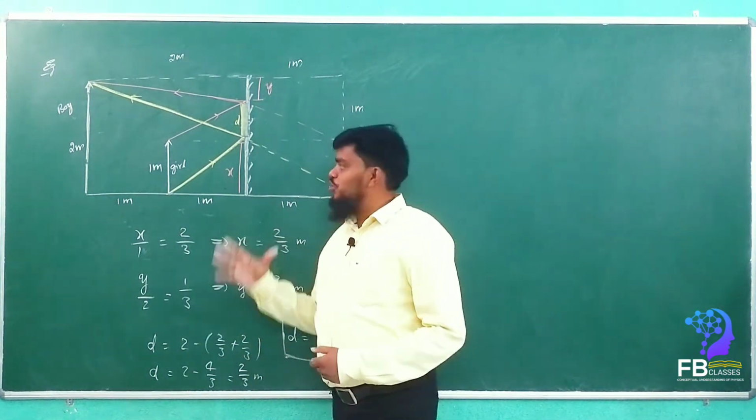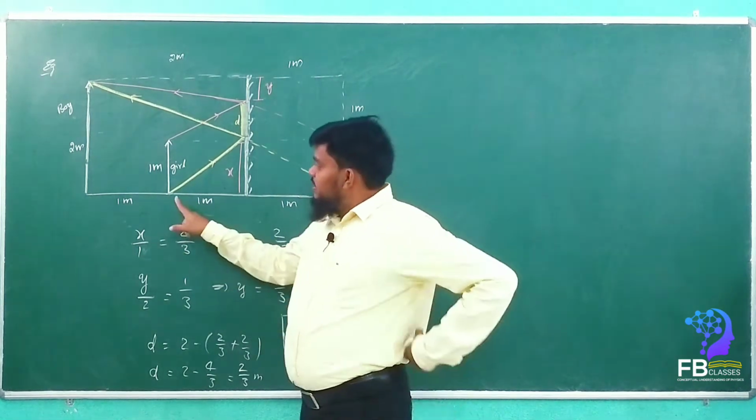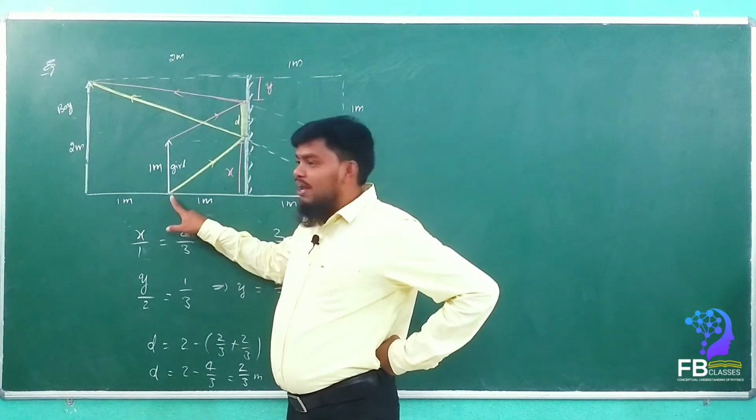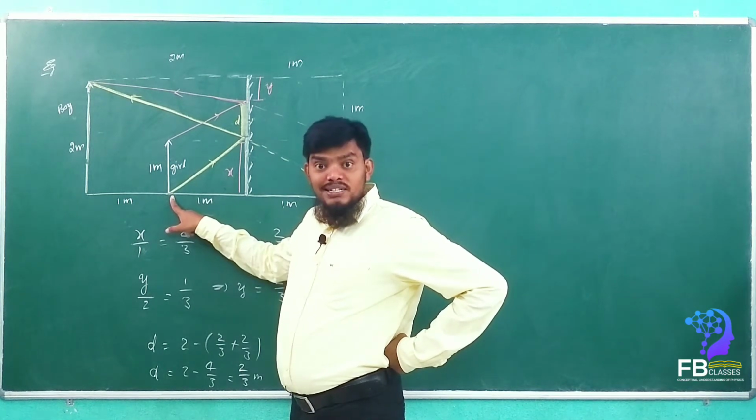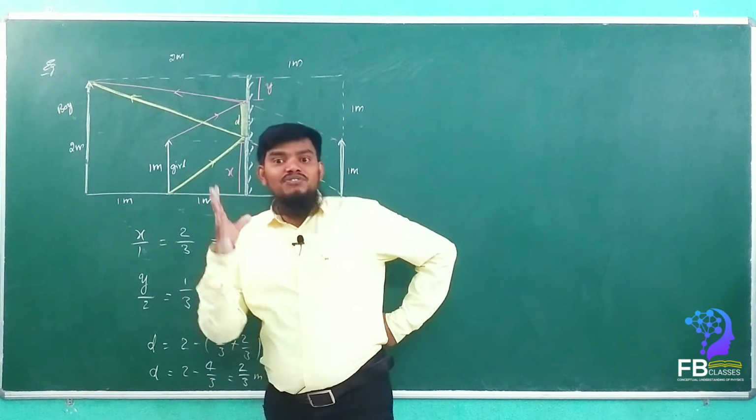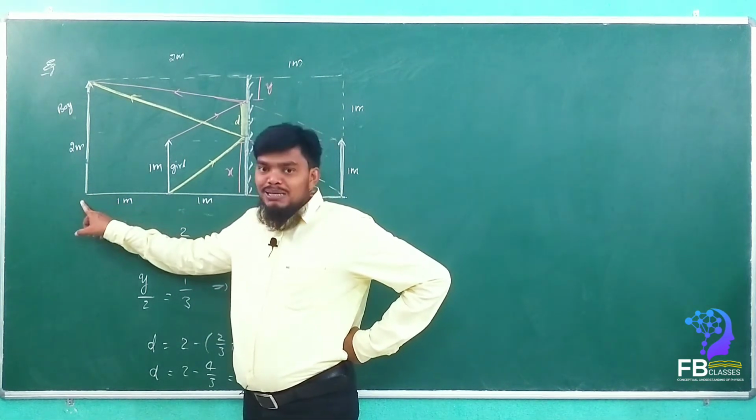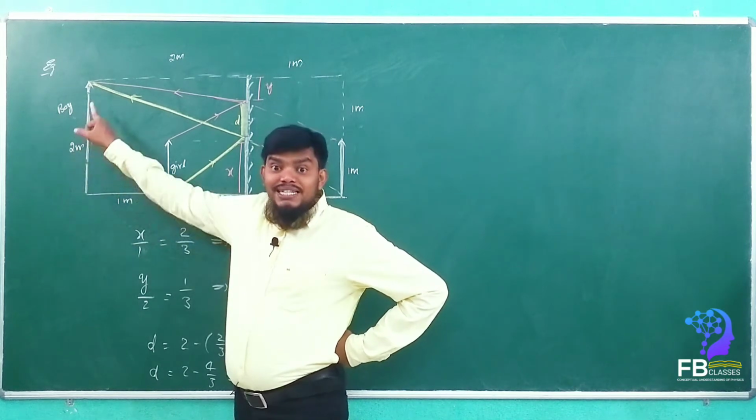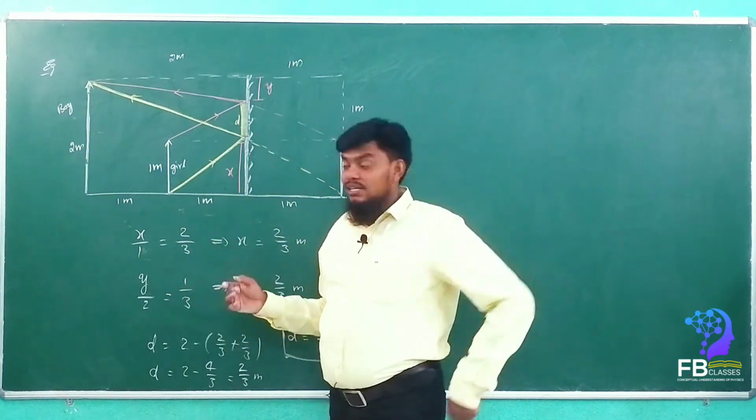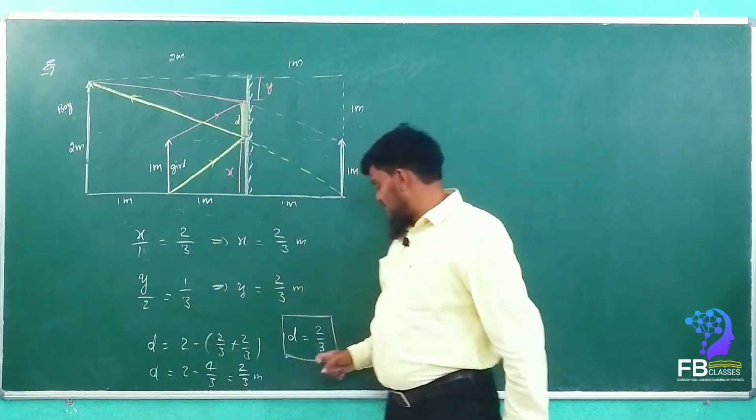Sometimes he will ask the same question in such a way that a girl is standing in the middle of the room, and what is the height of the mirror required to see the full image of the wall behind the girl? Are you getting my point? In that way he will ask. If he asks like that, see the answer, what the answer is?